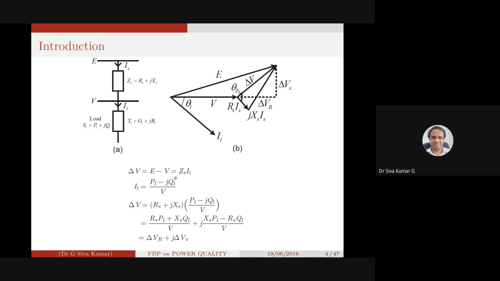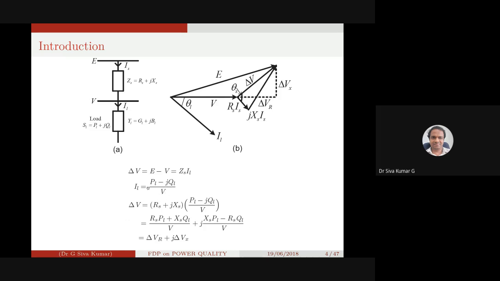We'll see that when you have a reactive load, a load of PL plus jQL, what is the impact on the terminal voltage? That means when you have a much lagging power factor, using this equation we have to find the change in the voltage regulation. Delta V is equal to E minus V, that is ZSL into IL, where IL is (PL minus jQL) by V conjugate, right?